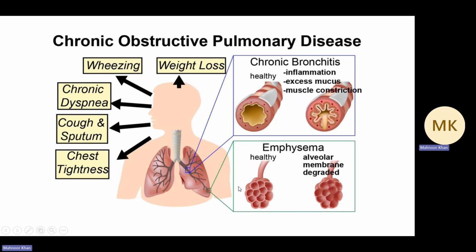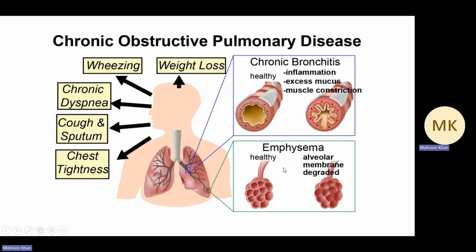Okay, so this slide just pictorially represents, let's explain chronic bronchitis. What is chronic bronchitis? So a healthy bronchiole will look like this, and an unhealthy one due to chronic bronchitis will look like this, due to inflammation, excess mucus, and muscle constriction. So there's a smaller lumen. That's why there's chronic productive cough and dyspnea.